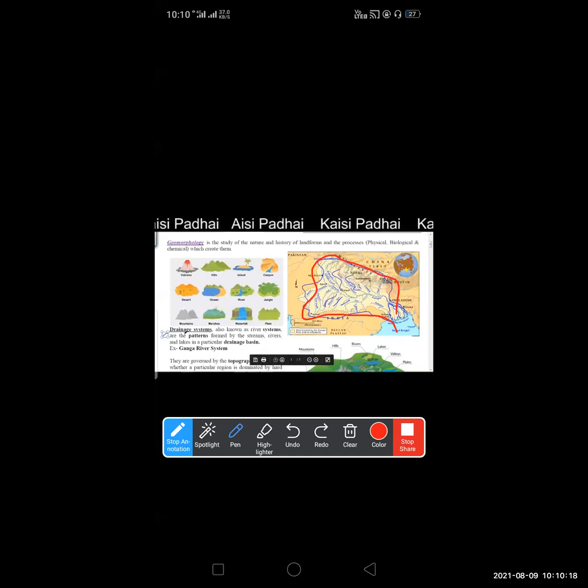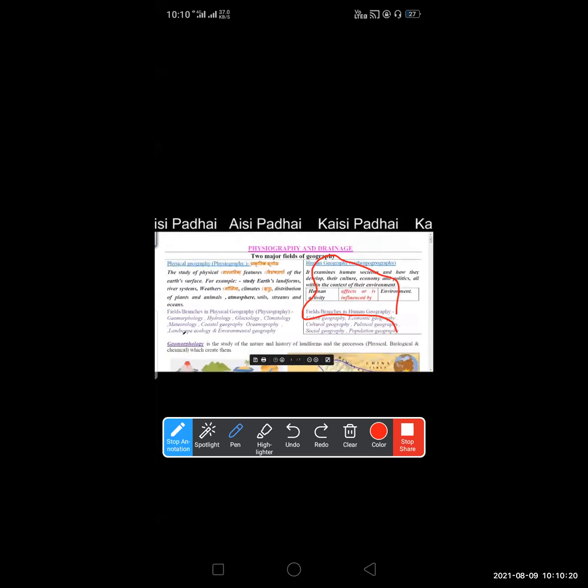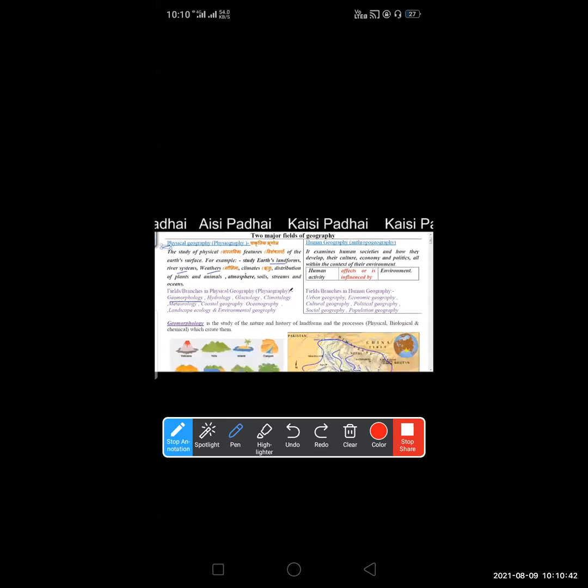So all these studies come under what? Drainage system. So hope you have understood what is physiography and drainage. So the study of drainage comes under what? Geomorphology. So in this chapter, we are going to study the study of Earth's surface, the study of Earth's landforms, river systems, weather and climates of India and Brazil.